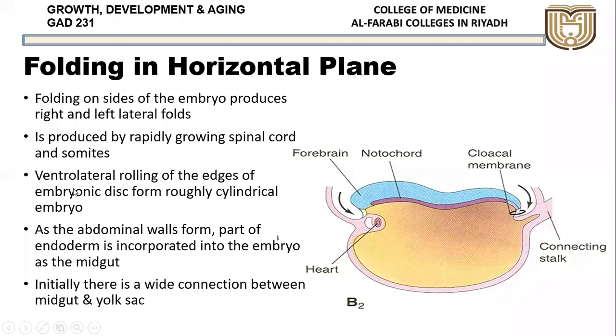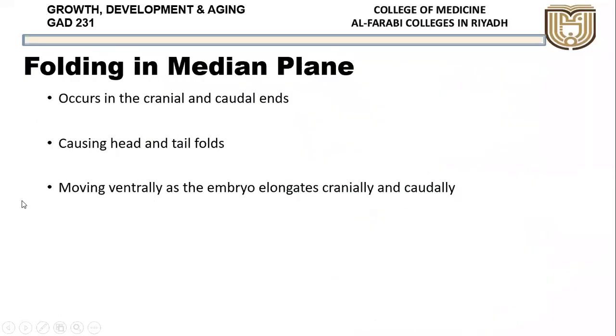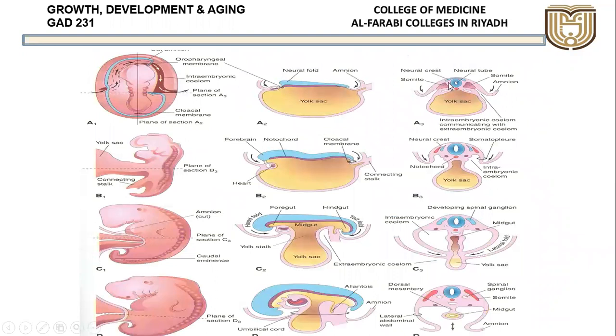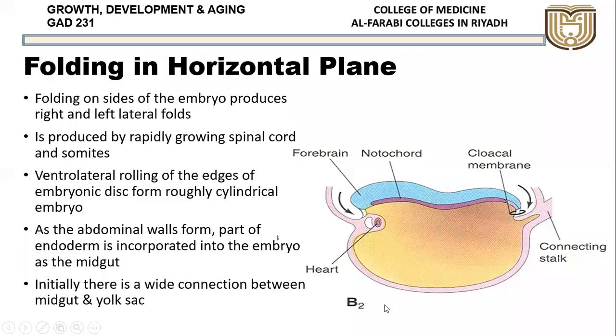Ventrolaterally, rolling of the edges of the embryonic disc forms the roughly cylindrical embryo. As you can see in this, again going back to this picture, initially it was just a plate. Now it has become almost cylindrical in shape because of the folding on the sides. As the abdominal wall forms, part of the endoderm is incorporated into the embryo as the midgut. So as you see here, this is the yolk sac with the folding of the head end and the tail end.